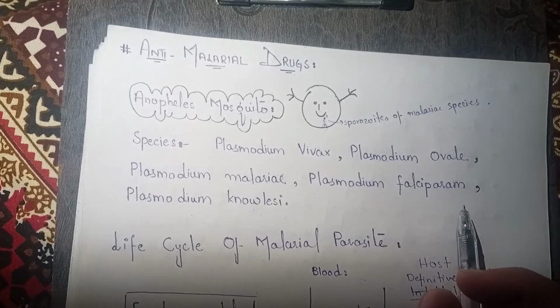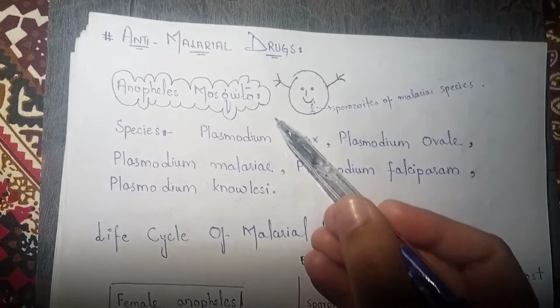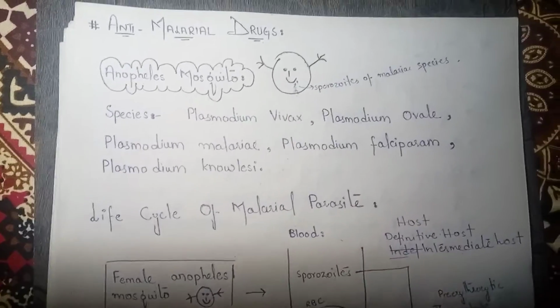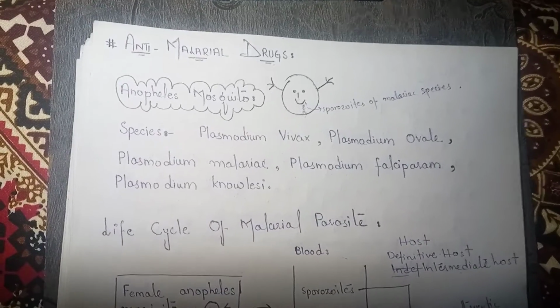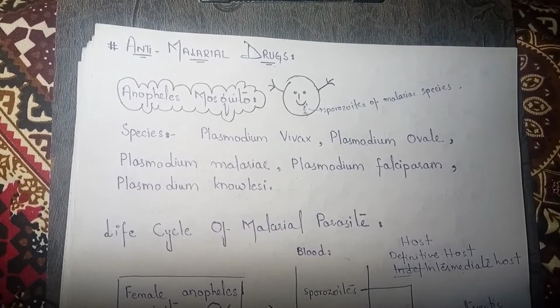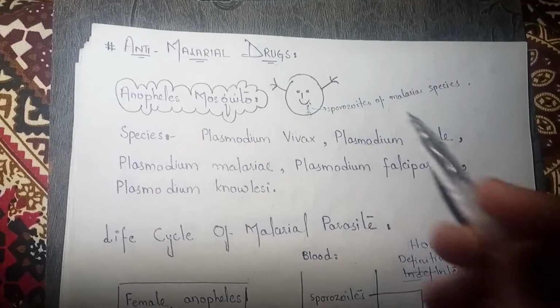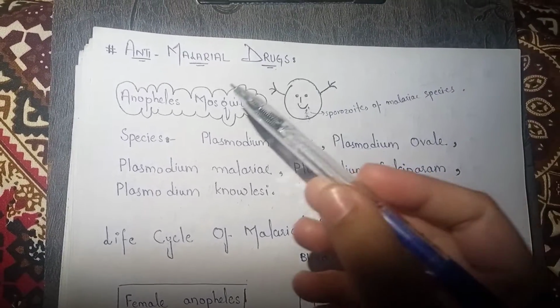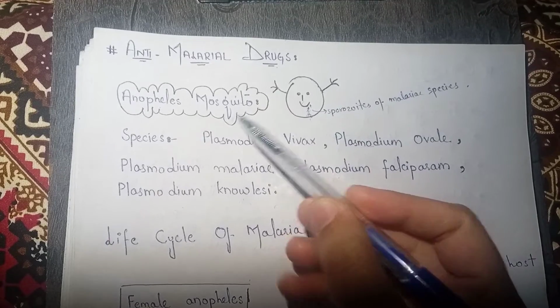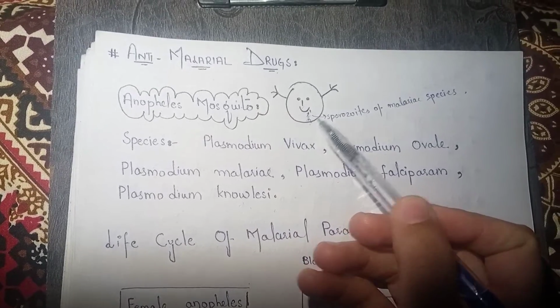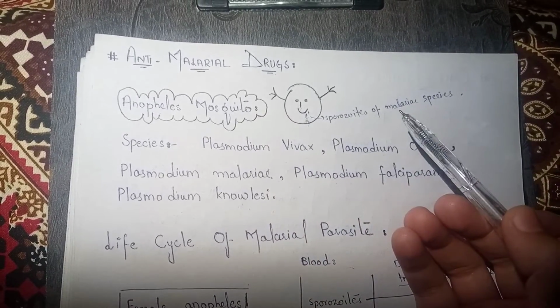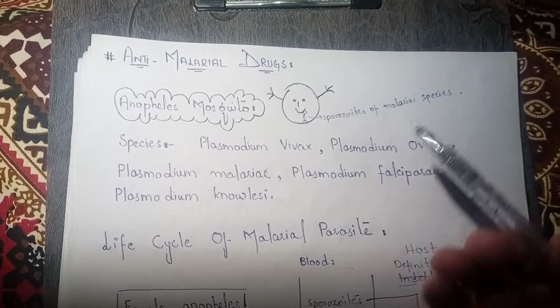But before discussing the drugs, I will talk about its transmission and its life cycle. Because with the help of the life cycle, it will be easier for us to understand different drug sites of action. So, starting from its transmission, Anopheles is the mosquito, and in its saliva, they contain different species of malarial parasite.